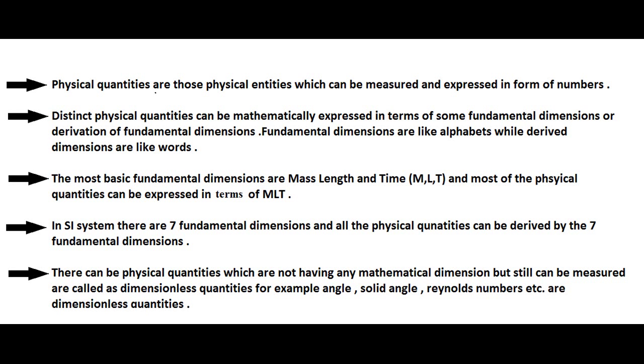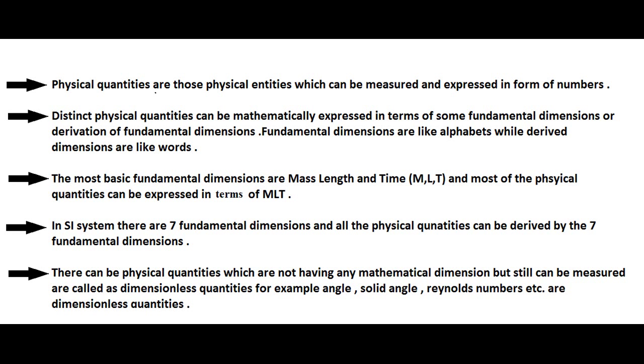See, what is a physical entity? A physical entity is that thing which has its definition, which has its existence in nature, which has a word associated with it. For example, anything which has some definition, which we know exists, is a physical entity. For example, feeling is a physical entity, philosophy is a physical entity because we know what philosophy is, length is a physical entity, mass is a physical entity, odor is a physical entity. So all these things are physical entities.